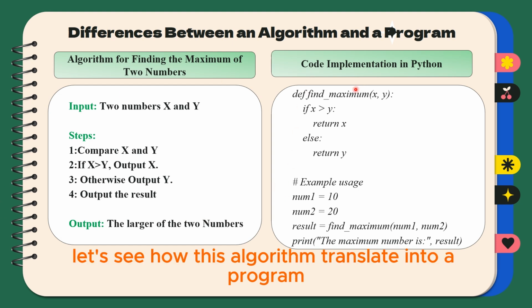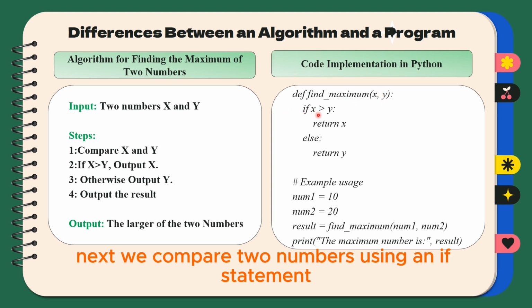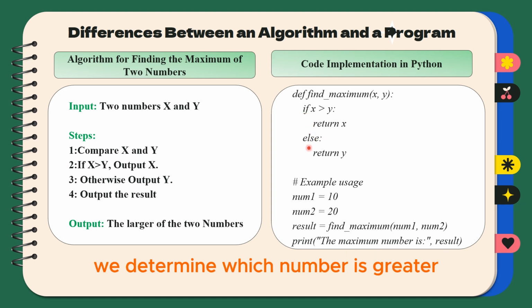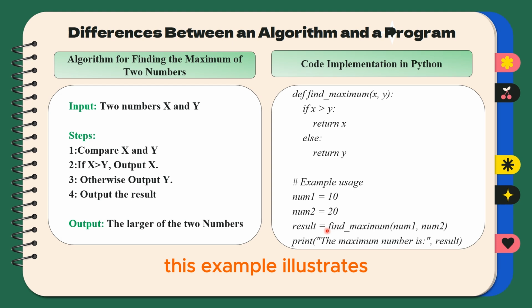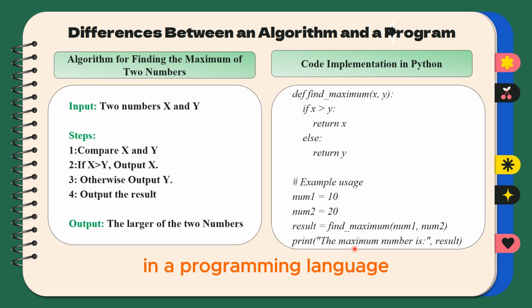Now, let's see how this algorithm translates into a program using Python. We begin by reading the two numbers from the user. Next, we compare the two numbers using an if-else statement. Depending on the comparison, we determine which number is greater and assign it to the max variable. And finally, we display the maximum number to the user. This example illustrates how a simple algorithm can be effectively implemented in a programming language.